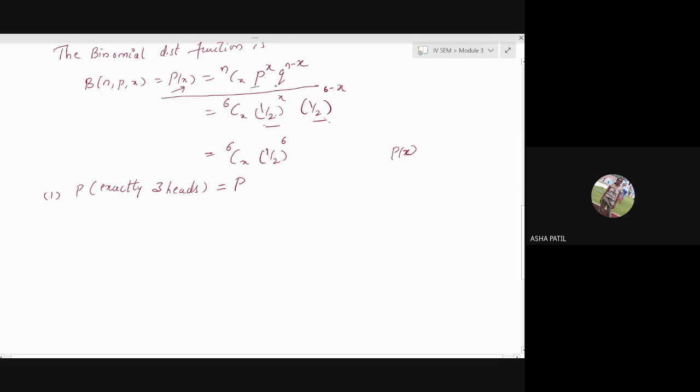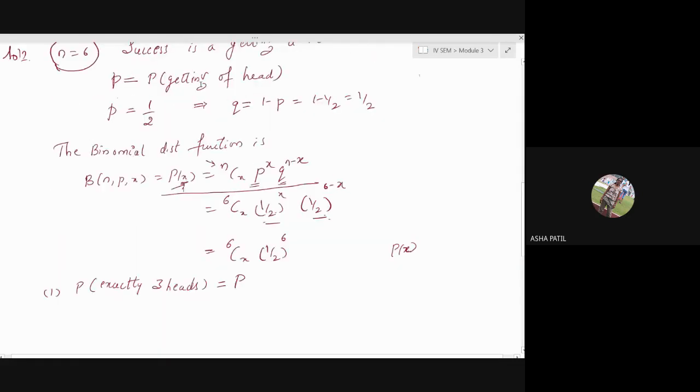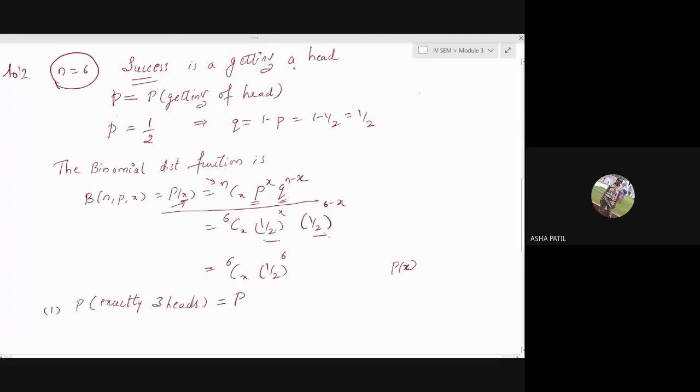P is probability of success, Q is the probability of failure, N is the number of trials. What does X stand for? Number of heads getting. Yes, number of success. In general, it stands for number of success. And here in your experiment, success is getting a head. And here you want exactly 3 heads. That means it is probability that X is equal to 3. Probability of 3 successes you want. 3 success means you will get 3 heads. So we will write it as probability that X is equal to 3.